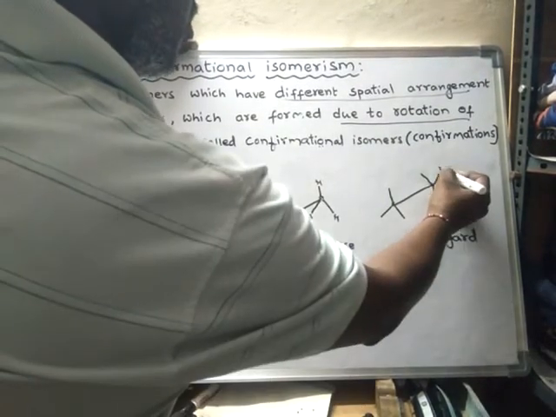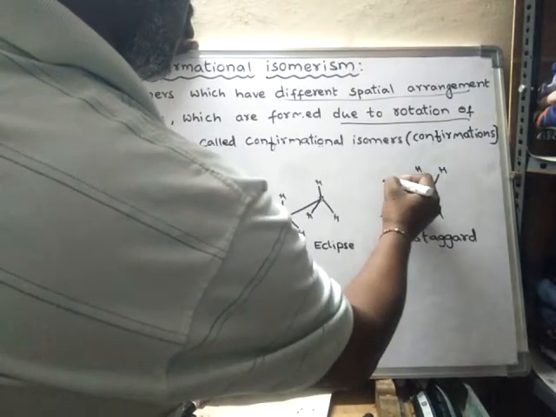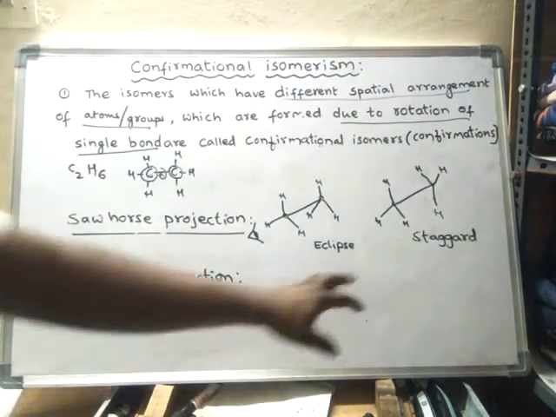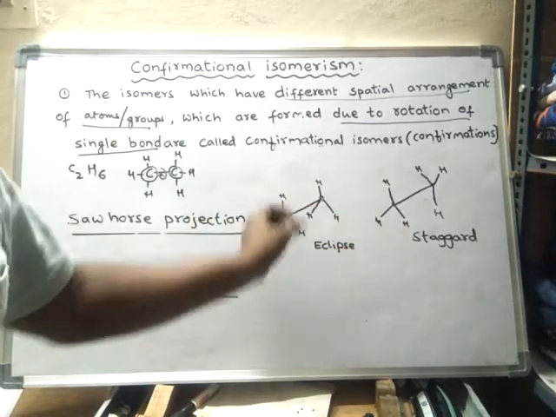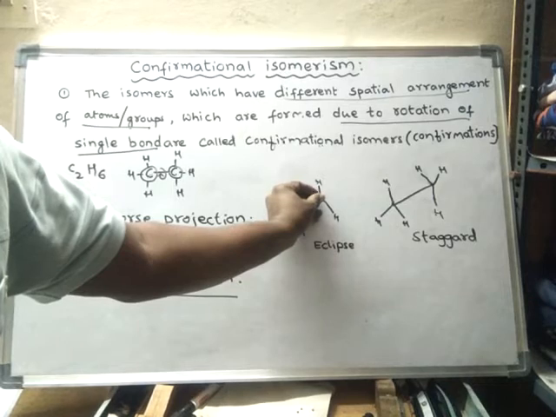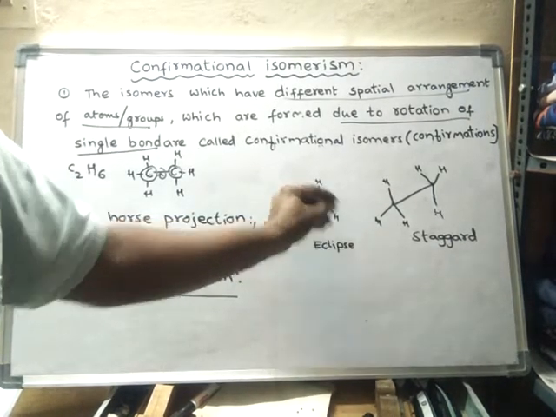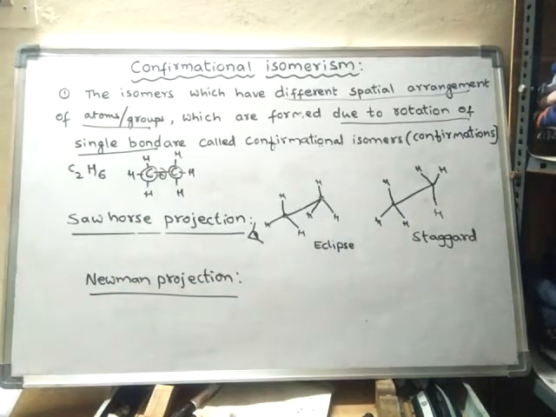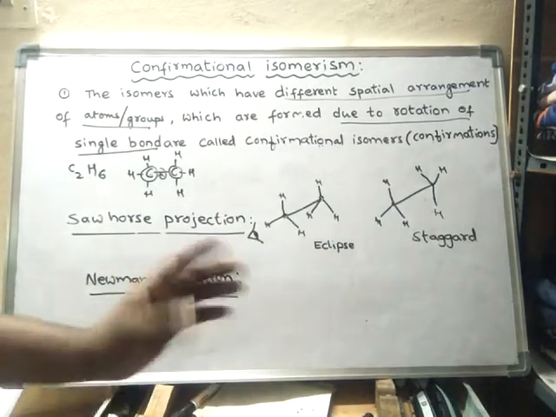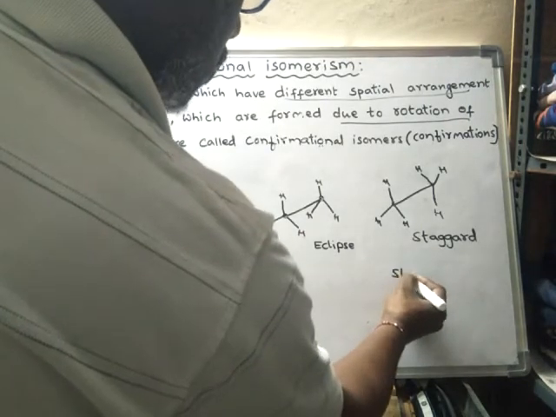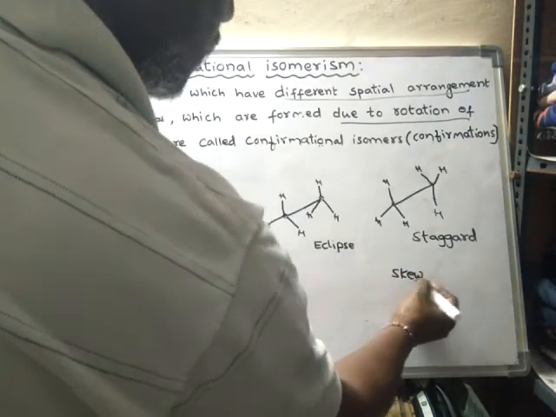Here we got staggered. Suppose this hydrogen is rotated only 1 degree or 2 degrees or 3 degrees or some other degrees, you will get some other conformations. All those are also conformations, and they are said to be skew forms.